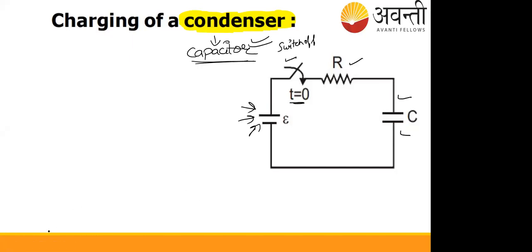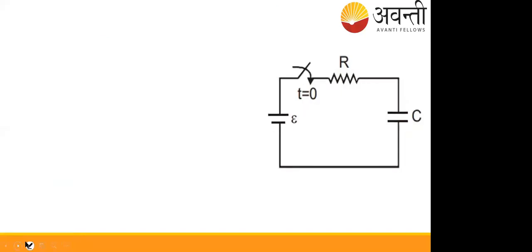So what is going to happen if I switch on the circuit? This was switched off, I switched it on. I connected the circuit. Let me take a pen.